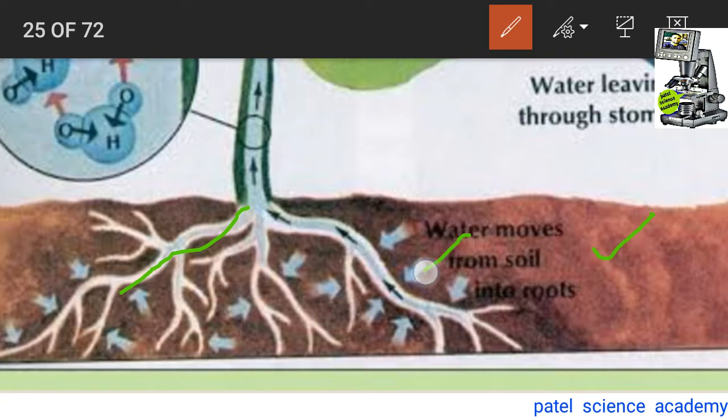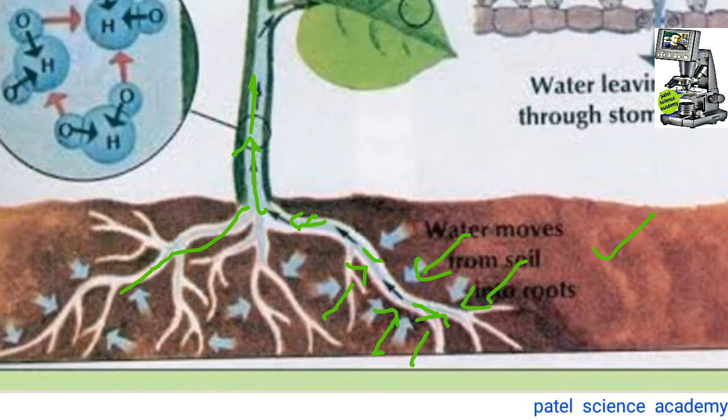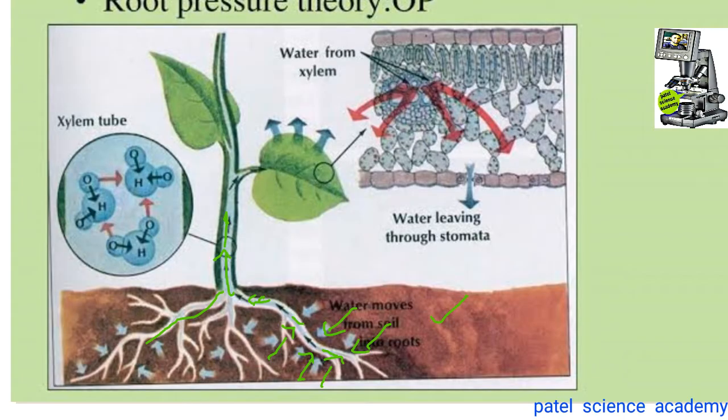These water molecules are moving into the root because of the hydrostatic pressure present in the cells of this root, as shown by this arrow. Because of that pressure, the water goes into the root, and from the root it goes in the upward direction into the stem region. So this is because of the root pressure present in this root cell.